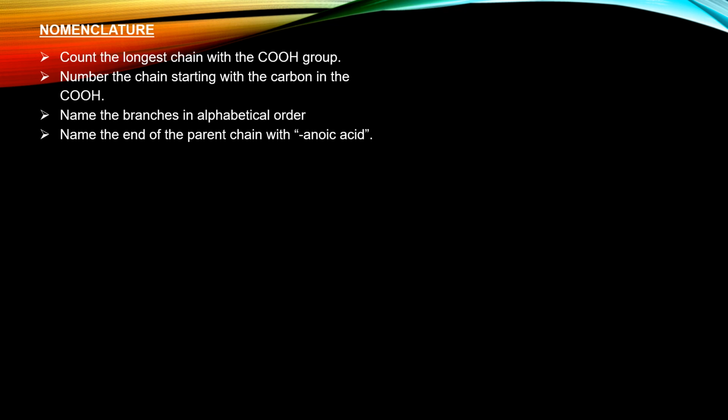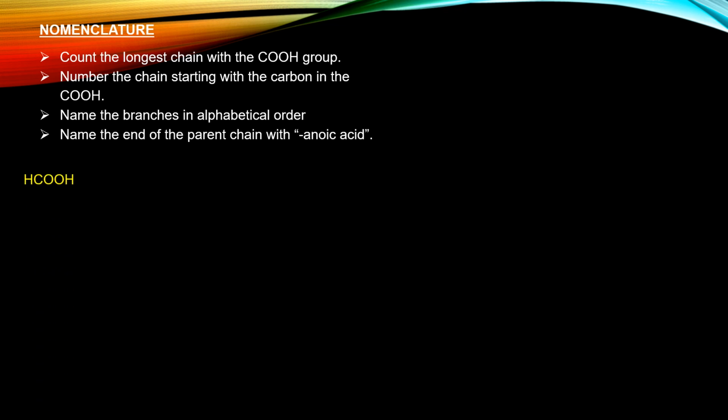Now if you have any particular group associated with the parent chain, that group becomes a branch. And normally when we write the name of the organic compound, we will write the name of the branches in alphabetical order. Finally, the name of a carboxylic acid will end with anoic acid, and then we have to use the prefixes. Like with one carbon, it's meth, so methanoic acid. 2 carbons, it will be eth, so ethanoic acid. 3 will be propanoic acid. 4 will be butanoic acid, and so forth. So let's look at an example now.